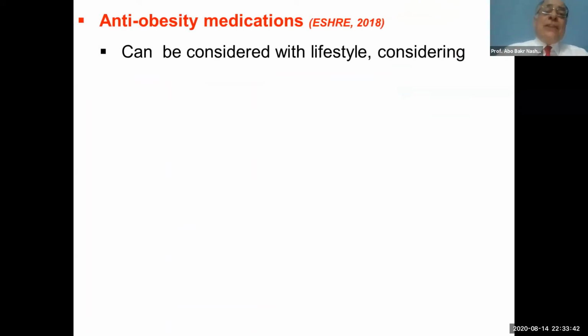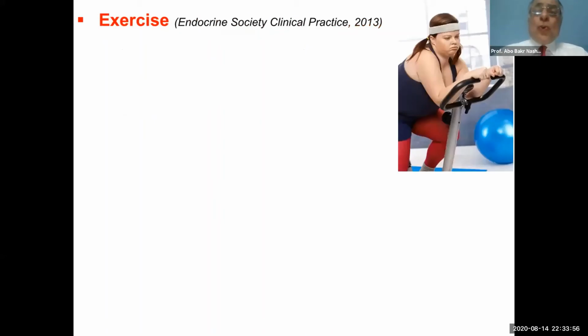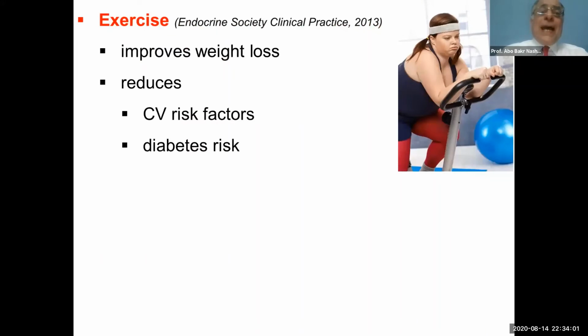Also, the anti-obesity medication orlistat can be considered with lifestyle, and we should consider the cost, the contraindications, the side effects, and availability. Also, the lifestyle includes exercise, and it was found that exercise will improve weight loss and reduce the cardiovascular factors and the diabetes risk.